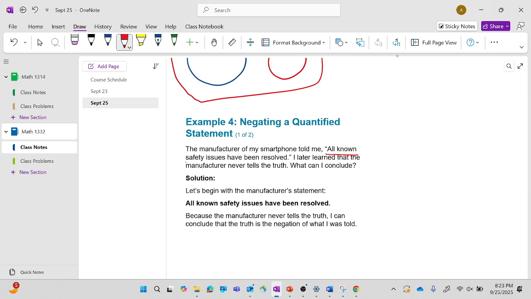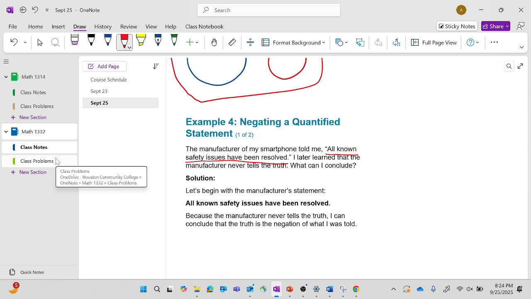How are you supposed to answer it? We're asking what can we conclude from this. Maybe an easier example would be like this. Let's say I told you guys I've graded all your tests. But let's say I'm always a liar. I'm always lying about what I say. So everything I say you have to think, well, I'm lying. Well, what can you conclude? Are all the tests graded? No. How many are graded? Not all of them. That's exactly what we're getting at here.